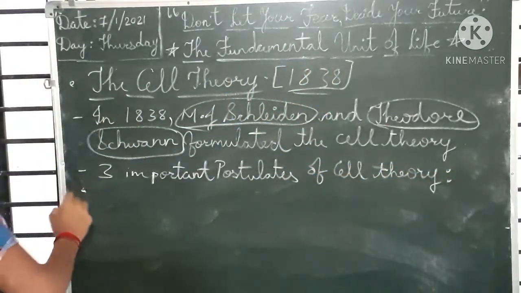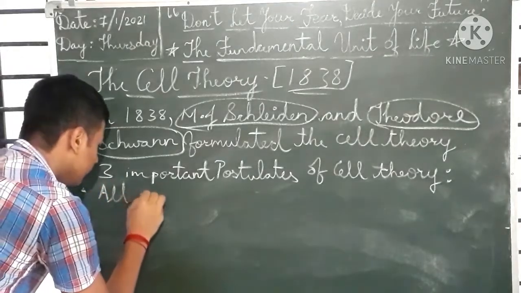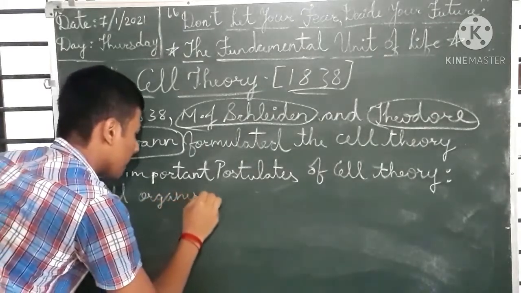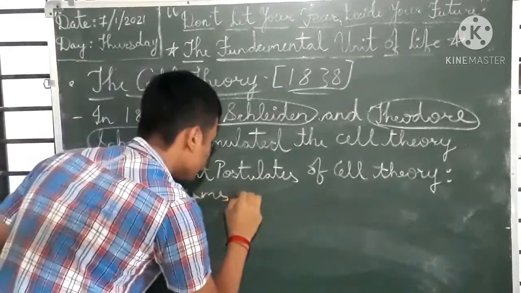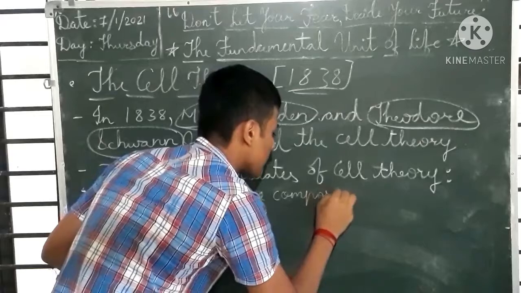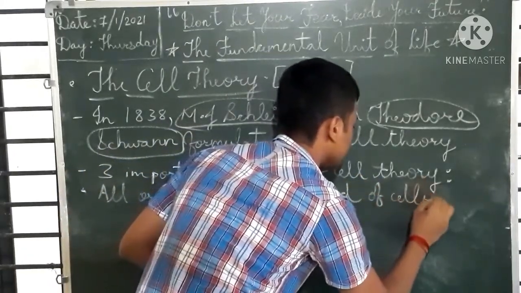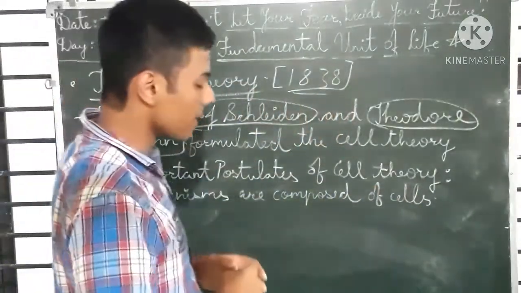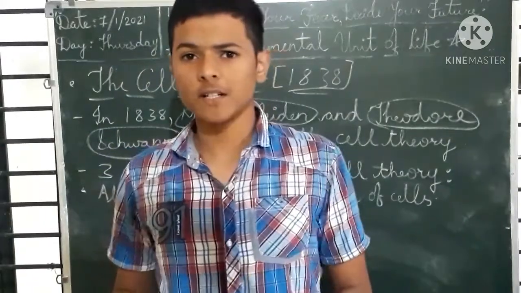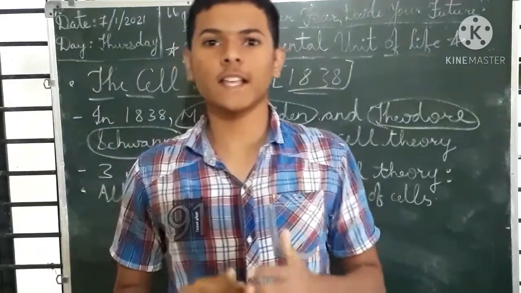First was, all organisms are composed of cells. Yes students, see, all organisms are composed of cells. We human beings, plants, animals, all living organisms are composed of cells.